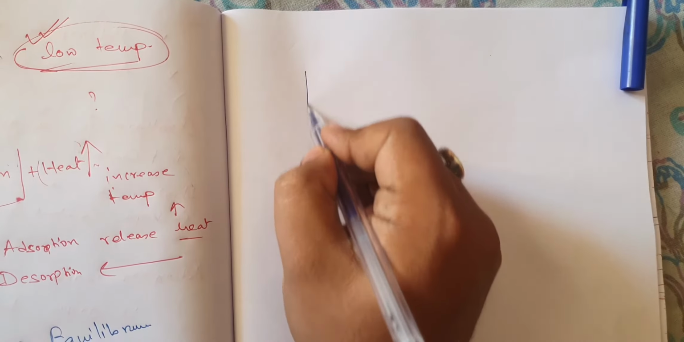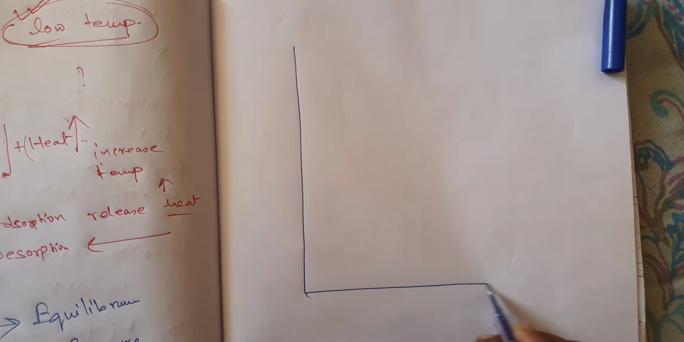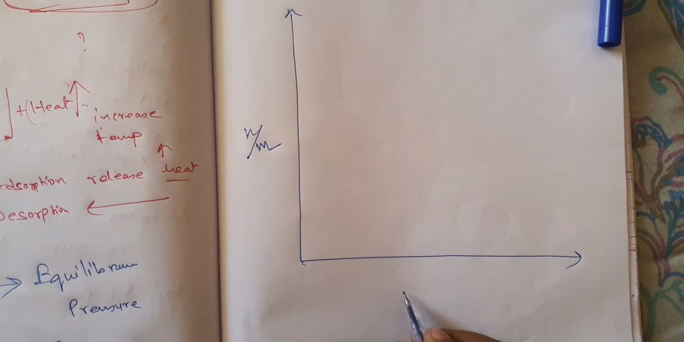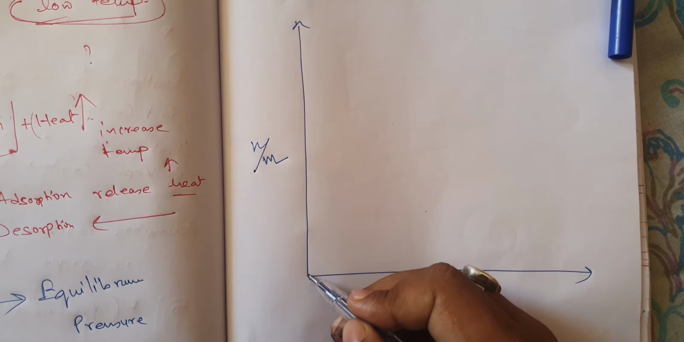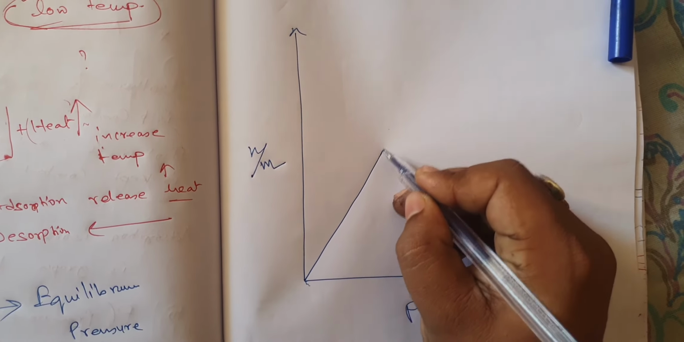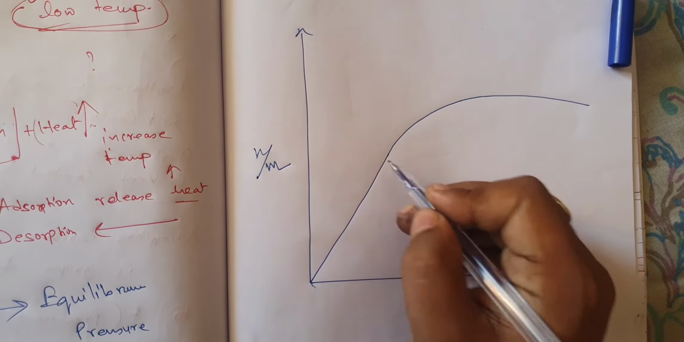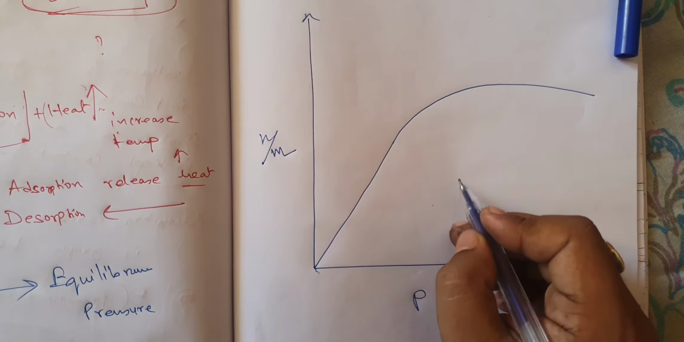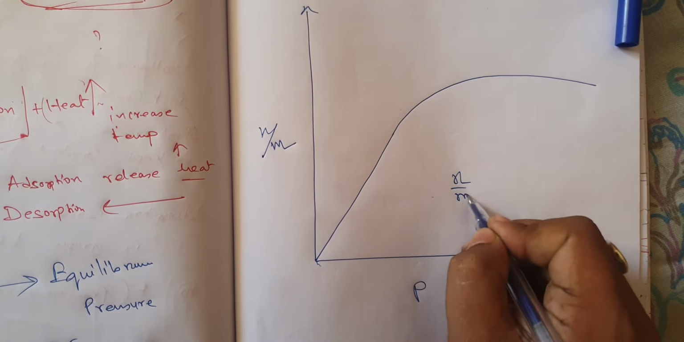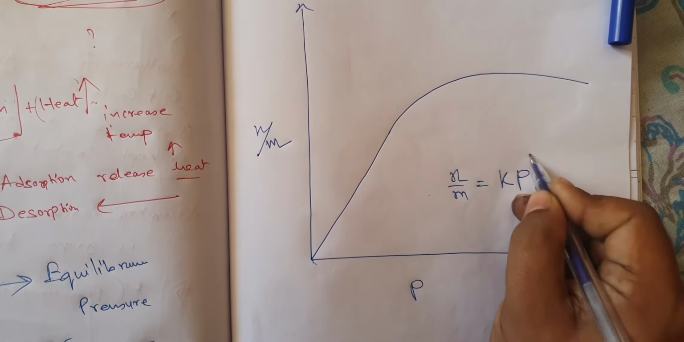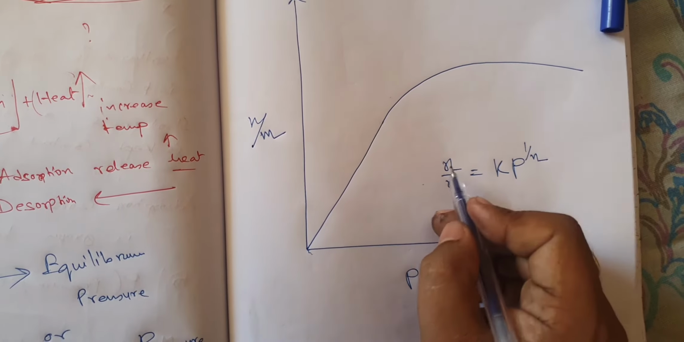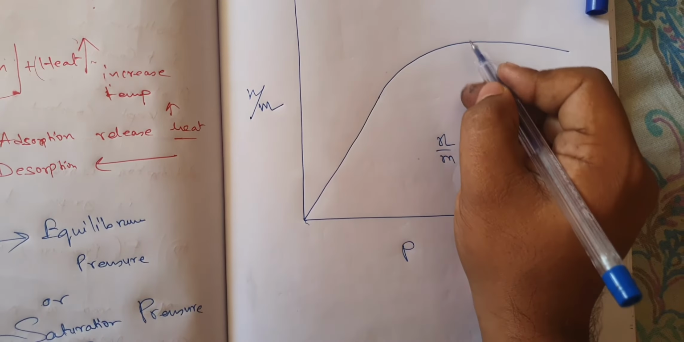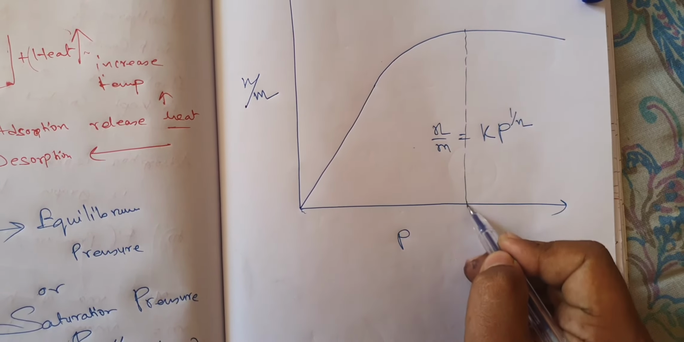If I draw the graph again, suppose x by m against p. This is the graph that we are talking about. So this graph is represented by x by m is equal to k into p to the power 1 by n. You know what is x by m, you know what is 1 by n, you know what is p. And at this point it is ps.